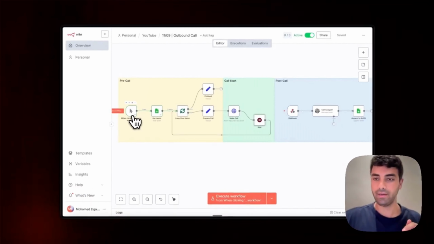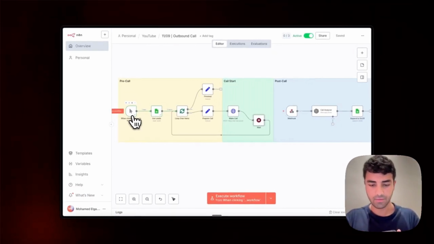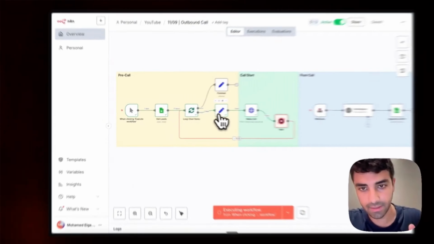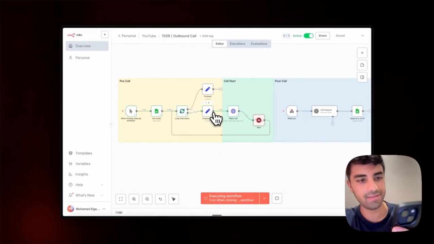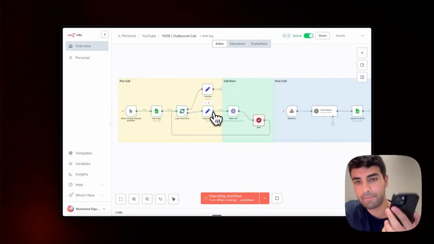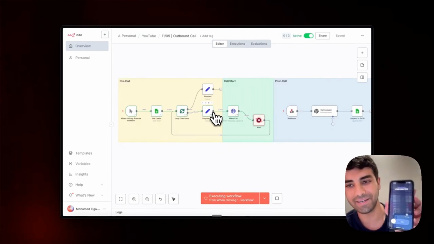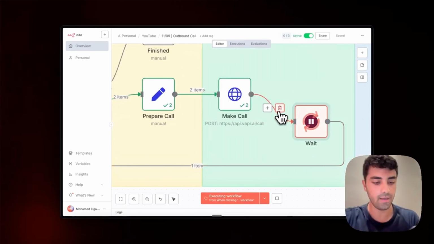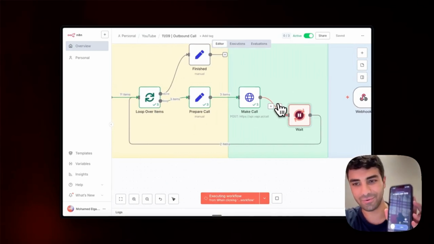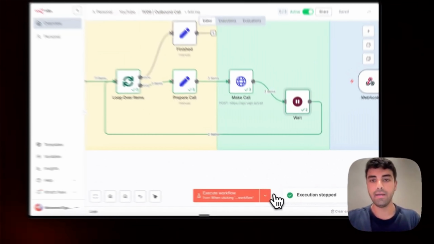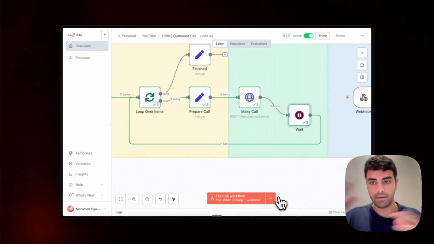So yeah, actually let's execute it, and I have my phone number right here. So we will be receiving a phone call soon. Now we initiate, we get the leads, and here we go. So you get a phone call. I'll just accept it and decline it, because then we will get the next one. We're just waiting for the 10 seconds to happen. And here we go, I get the second one already. So you can see that it's looping through, and the second item has already been initiated. I'll decline this one as well, and then boom, we will get the third one probably now. Yeah, okay, you get the idea. Awesome. Let's cancel and close. Yeah, cool. So you can see that this is working.